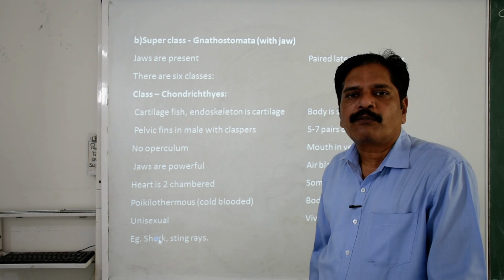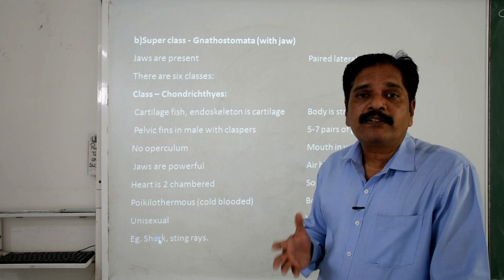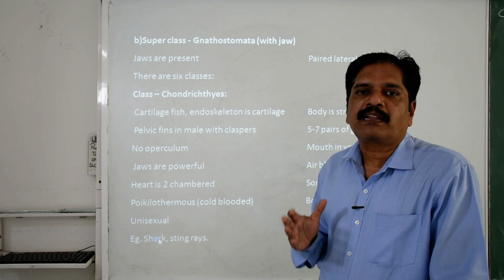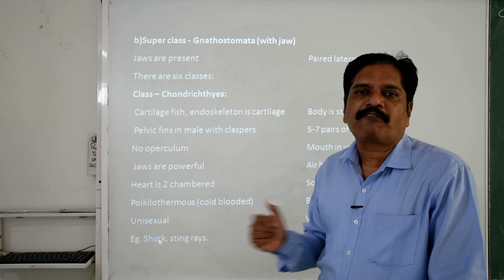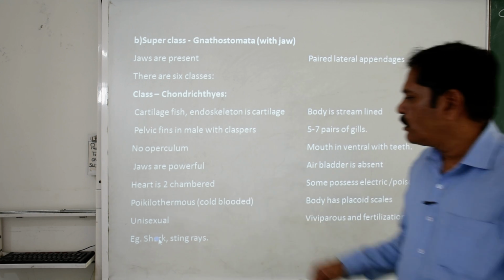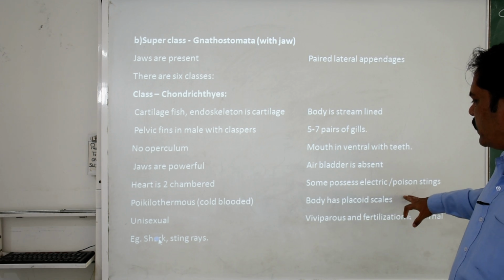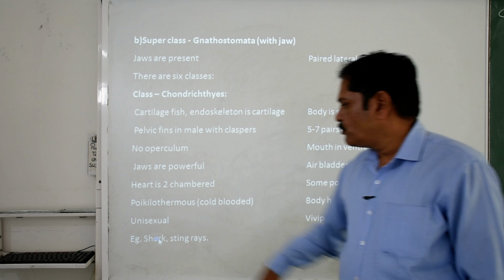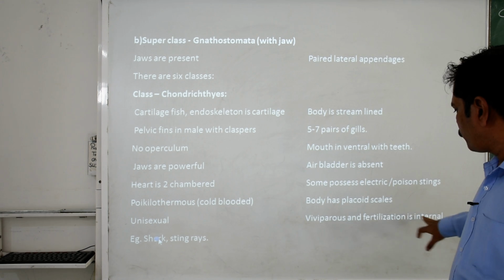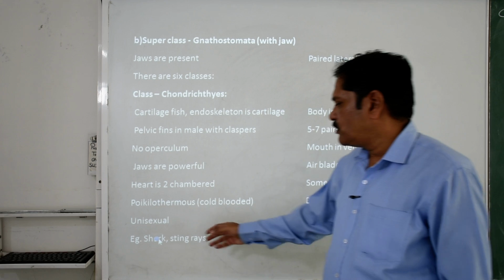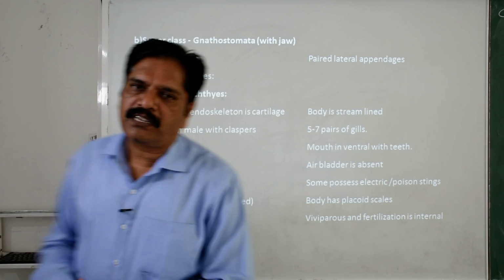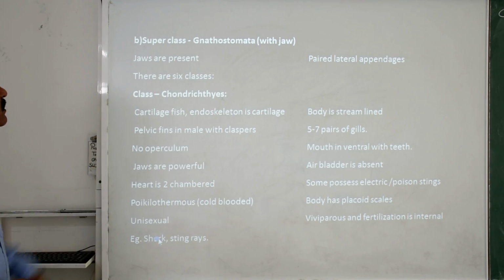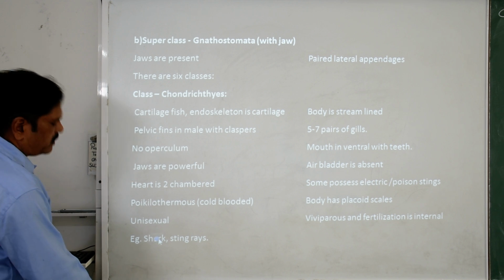What is the meaning of cold-blooded or poikilothermic? The animals which are unable to maintain their body temperature independent of the surroundings are called cold-blooded. The body has placoid scales. They are unisexual, viviparous, and fertilization is internal. The shark and the stingray are good examples of this class, the Chondrichthyes.